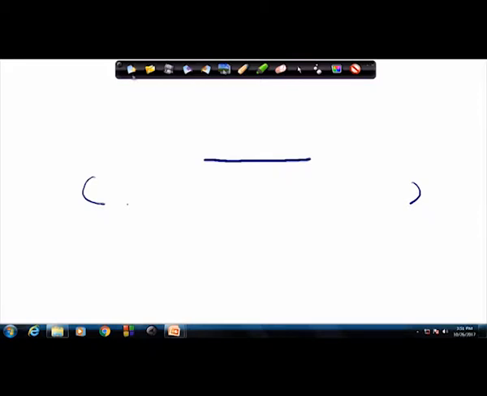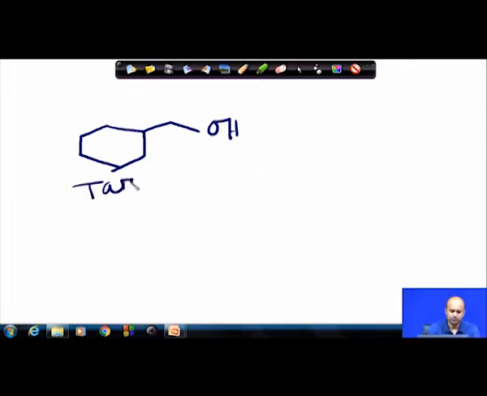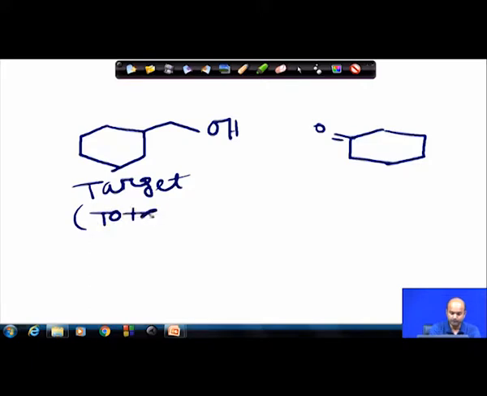Let us see a simple example. You have to make a molecule, and this is the target molecule, and this is your starting material. This is your total synthesis target, and this is your starting material.